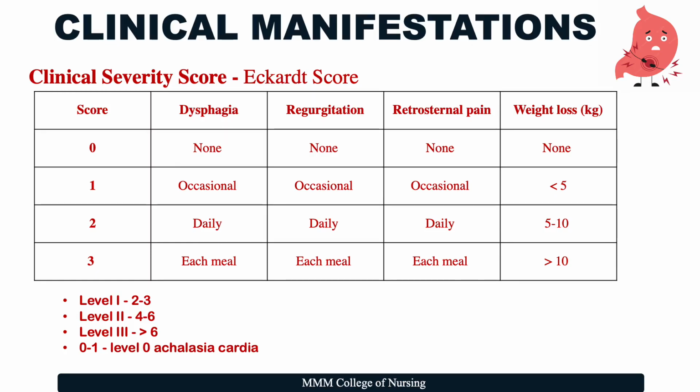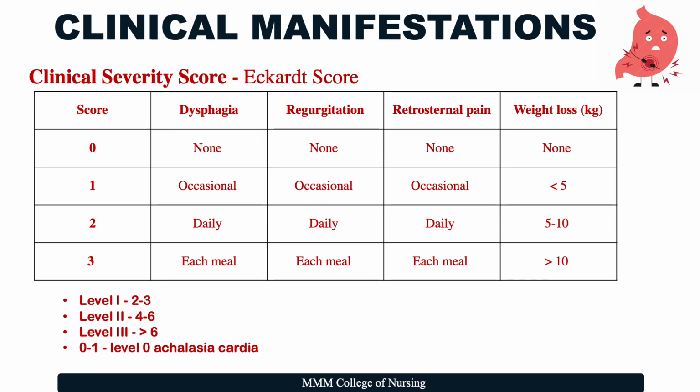Here, we are going to see how to grade achalasia on the basis of the clinical severity, and this is done by the Eckardt score. The symptoms that are taken into account are dysphagia, regurgitation, retrosternal pain, and weight loss in kg. It's graded from 0 to 3, 0 being the lowest and 3 being the highest. Let's look at each in detail.